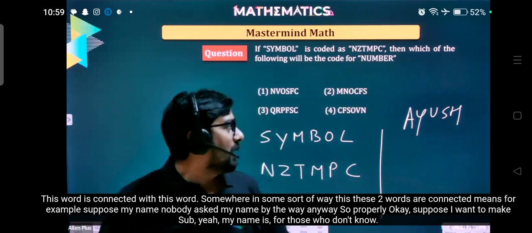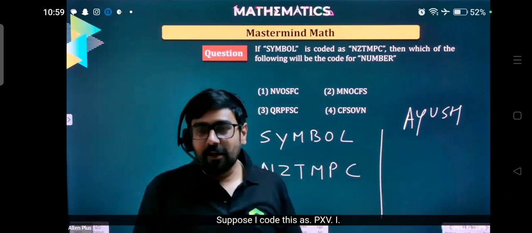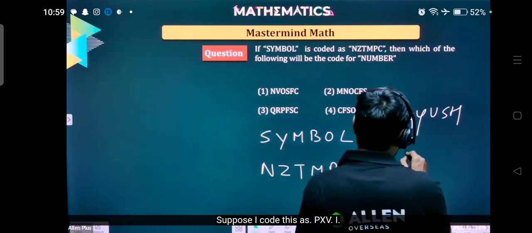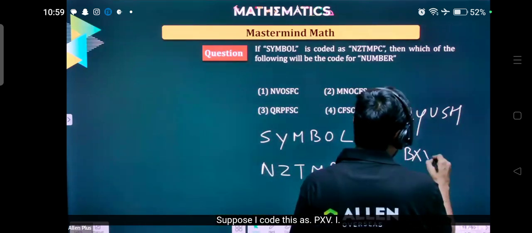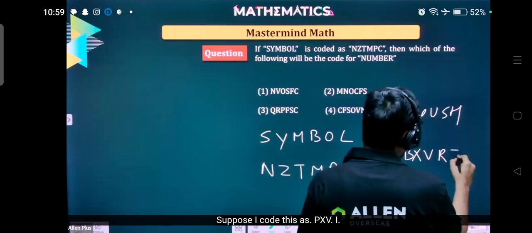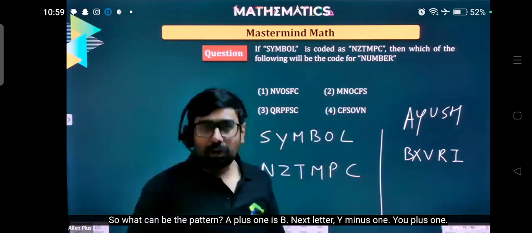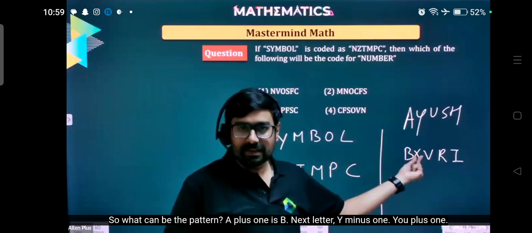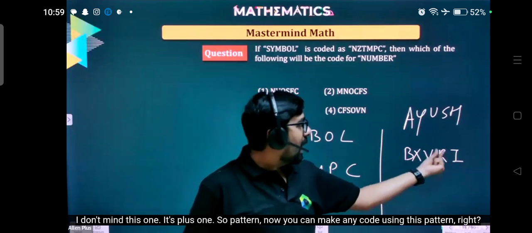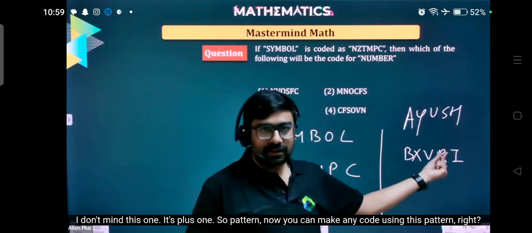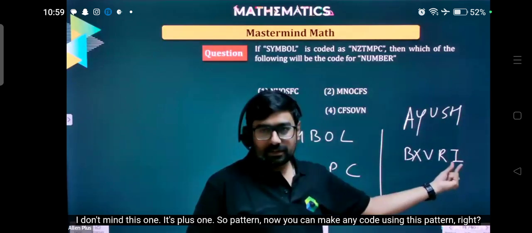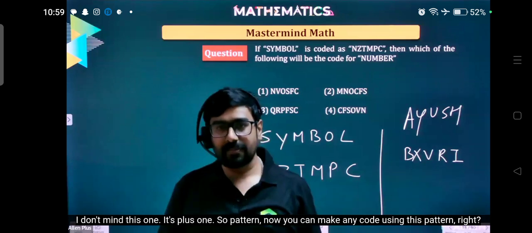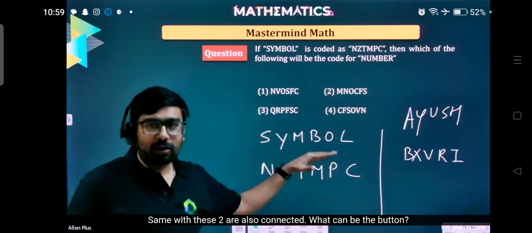For those who don't know, my name has to be coded. Now there can be certain ways in which I can code this. Suppose I code this as BXVRI. So what can be the pattern? A plus 1 is B, next letter. Y minus 1, previous letter. U plus 1, R minus 1, S minus 1, H plus 1. So that is the pattern. Now you can make any code using this pattern, correct? Same with these two, they are also connected. What can be the pattern?